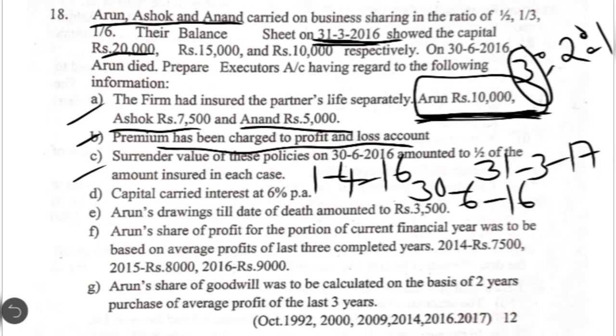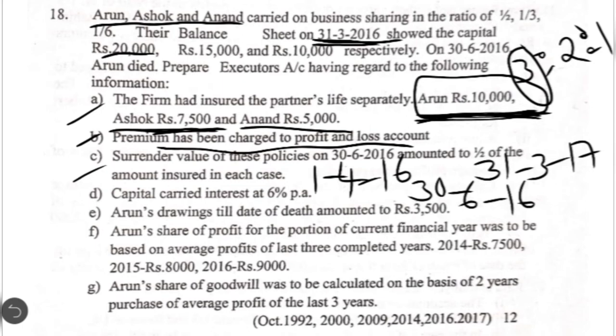Coming to the second policy, that is Ashok's policy. In this case, the sum assured is 7,500. But the surrender value means, as on that particular date, if they don't want to continue the policy and surrender it to the insurance company, what is the amount they are going to get from the insurance company? That is called surrender value. In the first case, it is half of the sum assured, 7,500 into half, which comes to 3,750. In the third case, that is Anand's policy, again half of 5,000, which comes to 2,500.